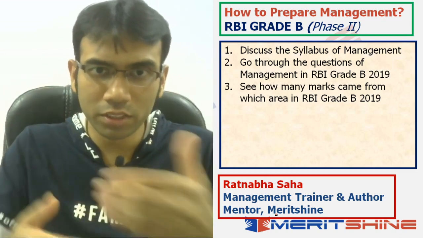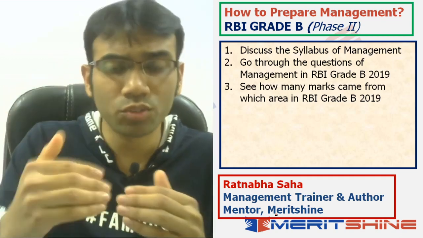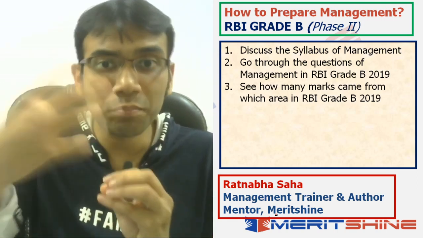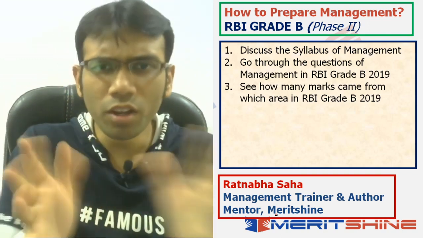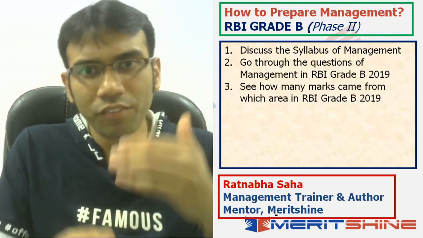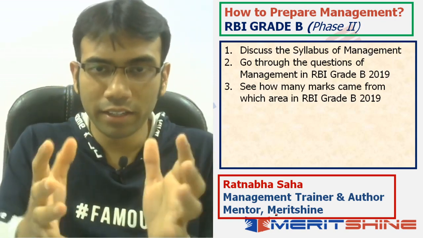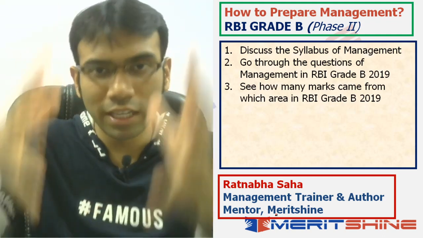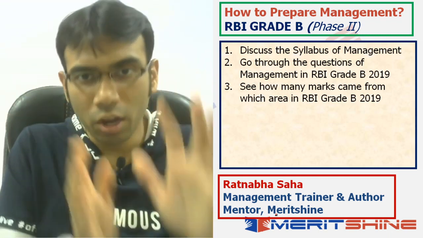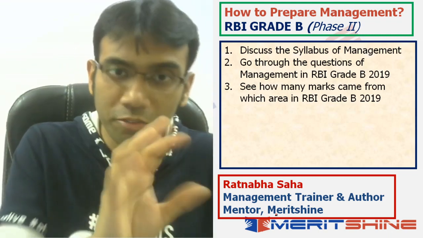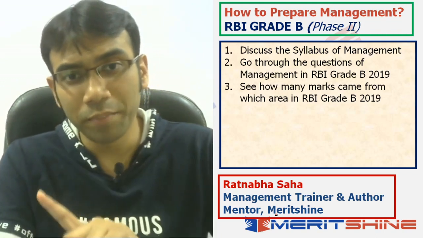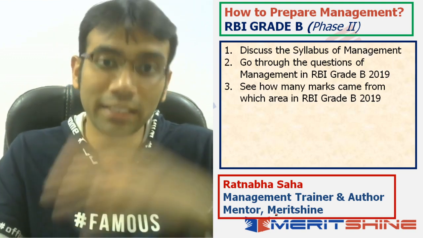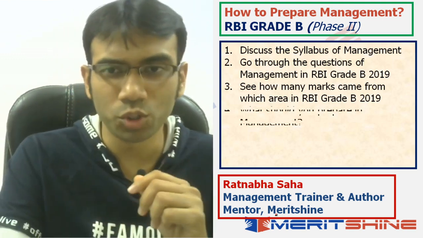We will see the syllabus first, so we'll know that these are the areas from where the questions came in, and we'll also give you an idea of to what depth you should have thought for most of these kinds of questions. And then we will tally all the marks that came in from those questions and map them to the syllabus, right? How many marks came from this area, how many marks came from that area, and not only that, we will compare it with 2018 also. Has there been a change in pattern between the last year and the year before that? So we'll see that also, right?